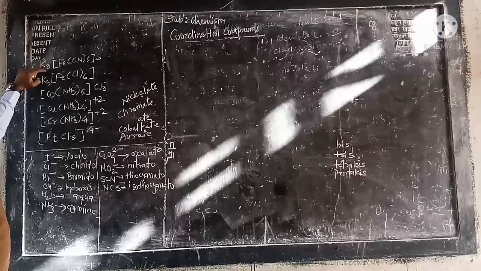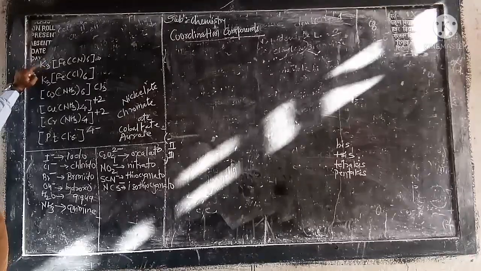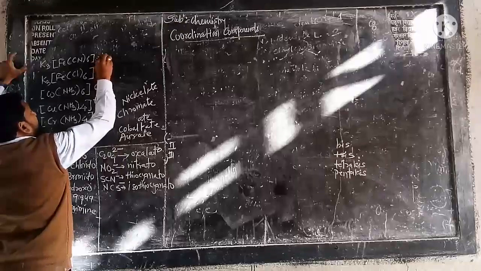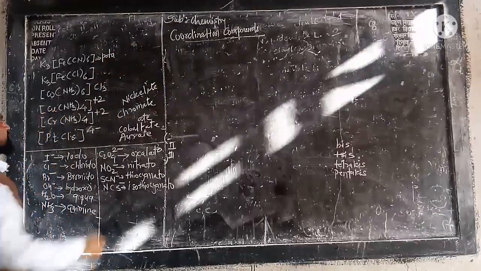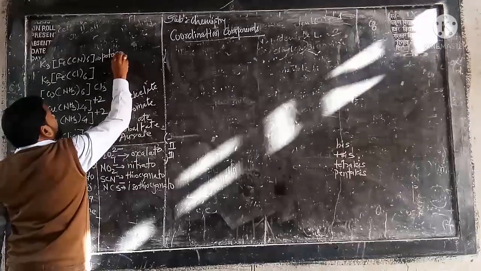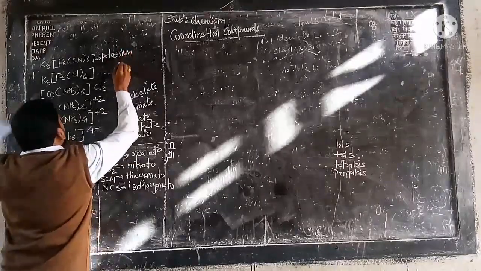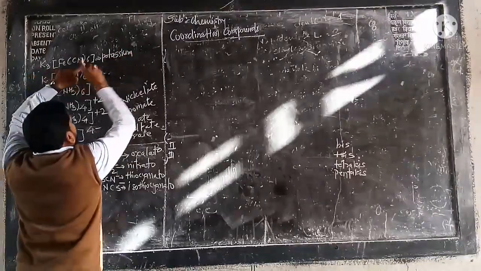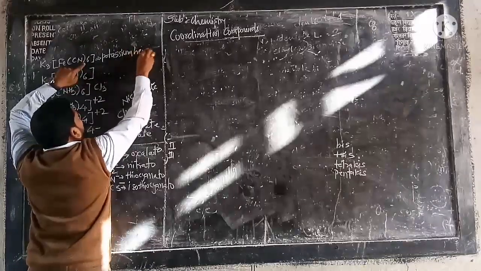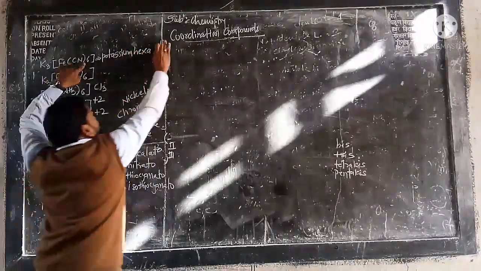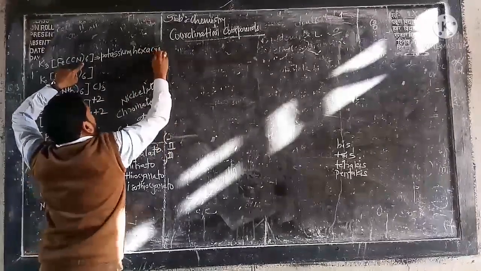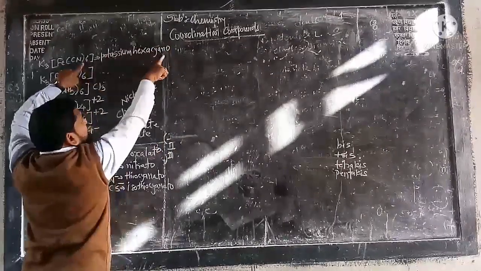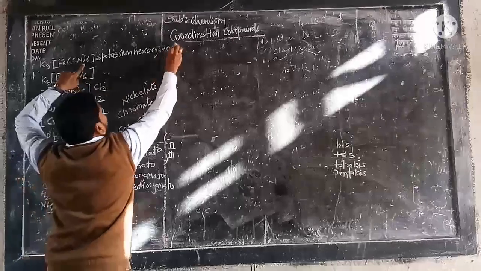Don't use mono, di, tri for the counter ion; simply write potassium. Then hexa, and cyano. It is cyanide, so in IUPAC it becomes hexacyanoferrate.